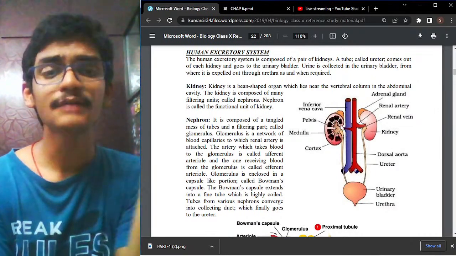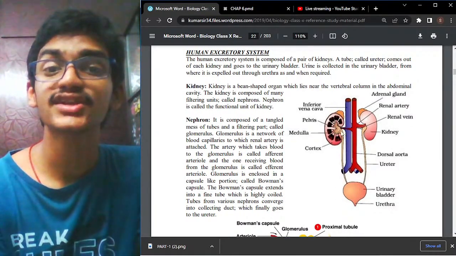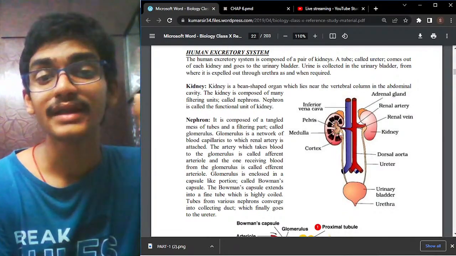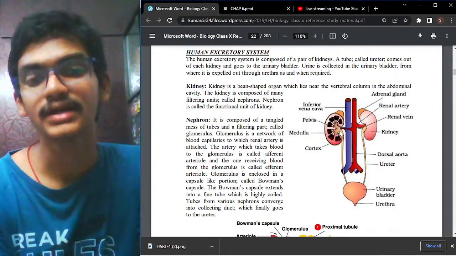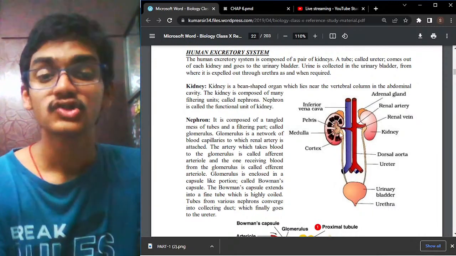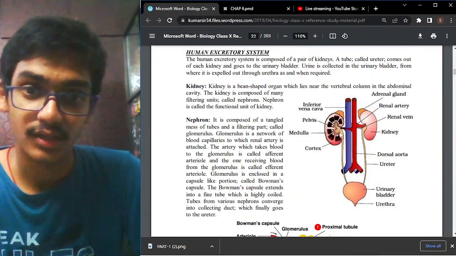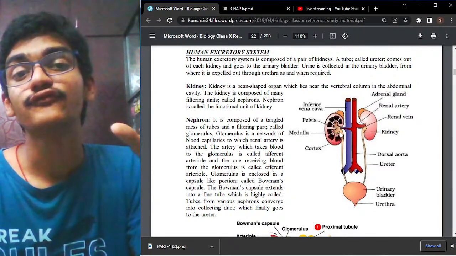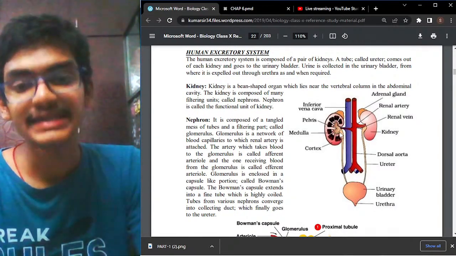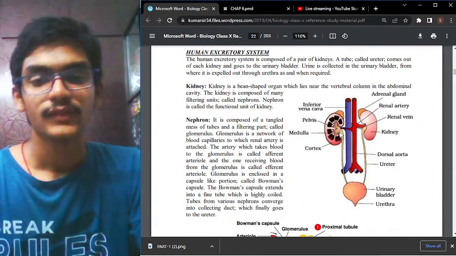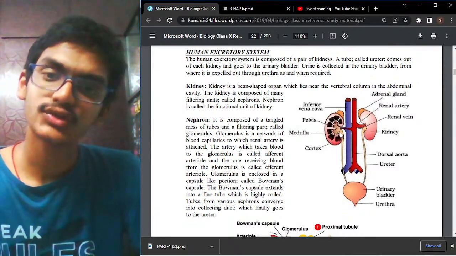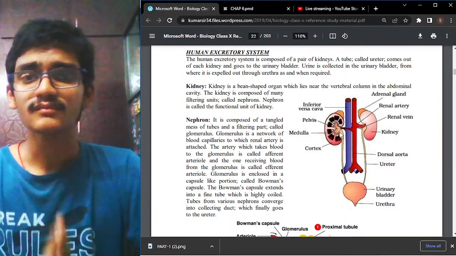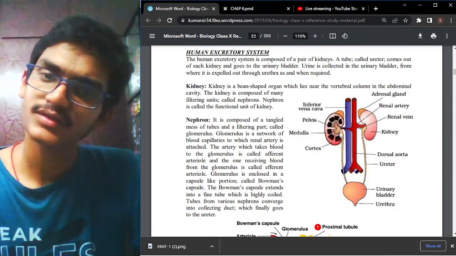Between the kidney and the urinary bladder there is a tube-like structure which connects the urinary bladder and the kidneys. This tube is called the ureter. The ureter helps in passing the formed urine from the kidneys to the urinary bladder. In the urinary bladder, the urine is stored until we feel like passing it out. Okay. And with the help of the urethra, we pass out the urine.